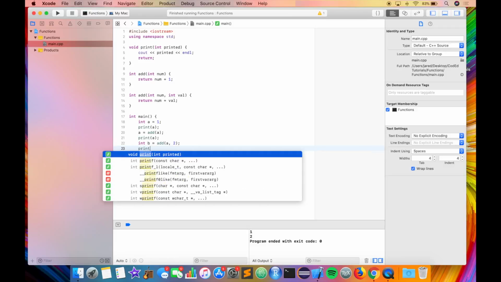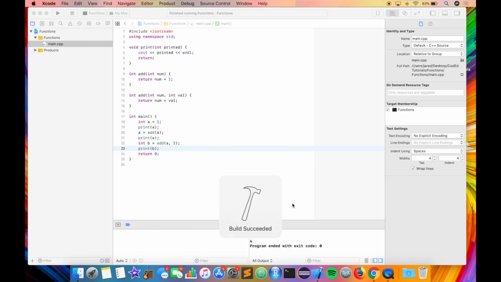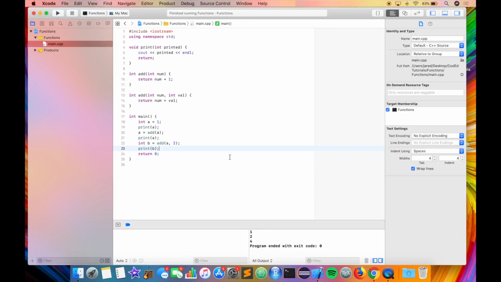So if we then print that variable b, we will see that it outputs 4, because this previous print statement printed out 2, which means a is currently at a state of 2 on line 21, and then you add in 2 and 2, which then sets it equal to 4 and prints that out.